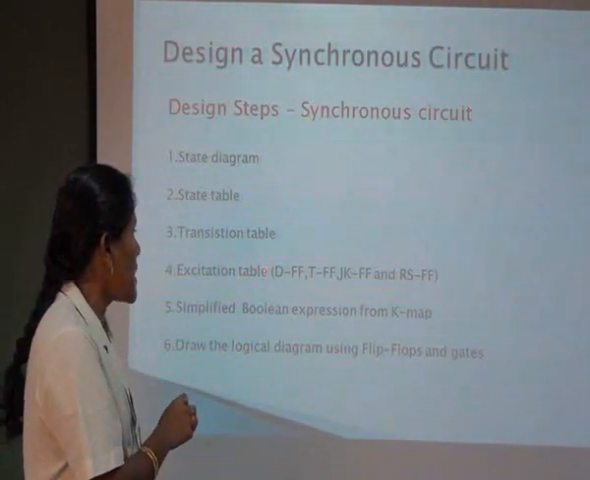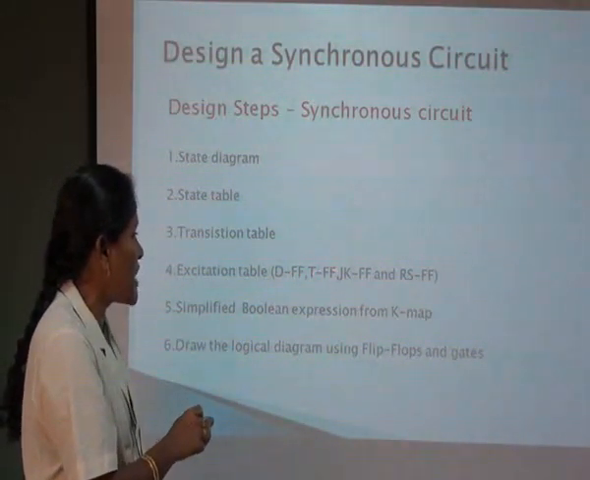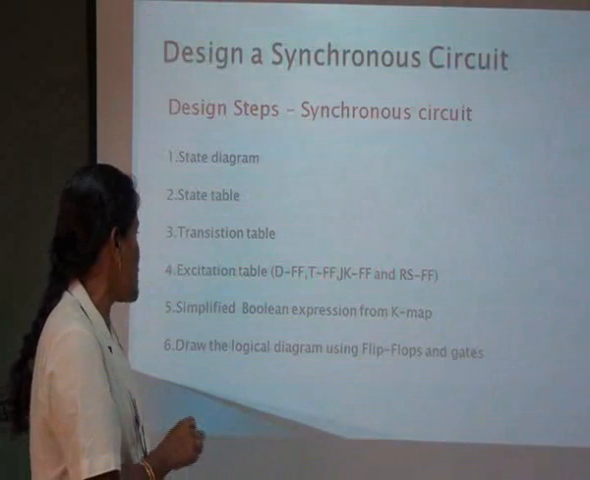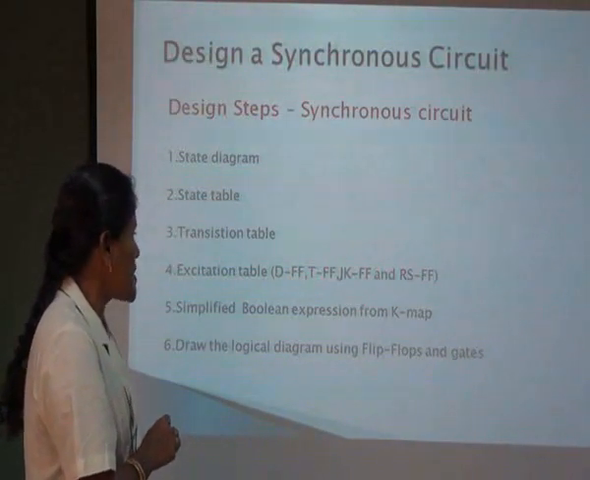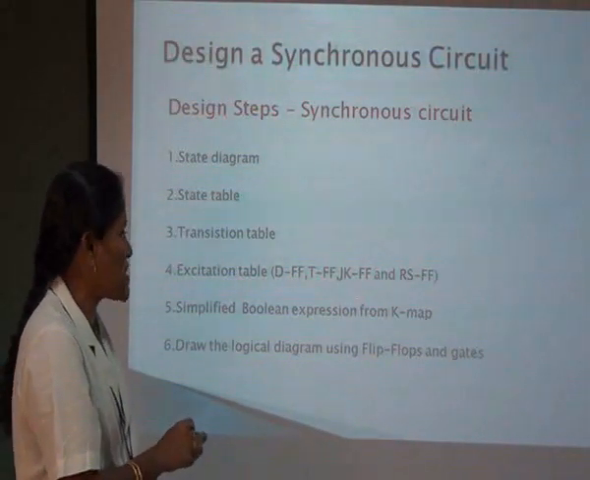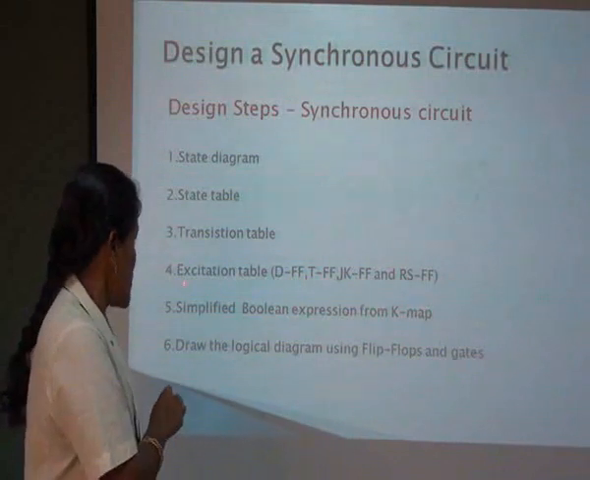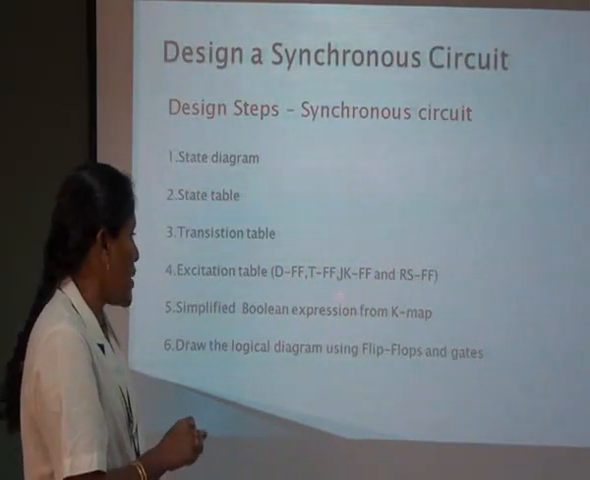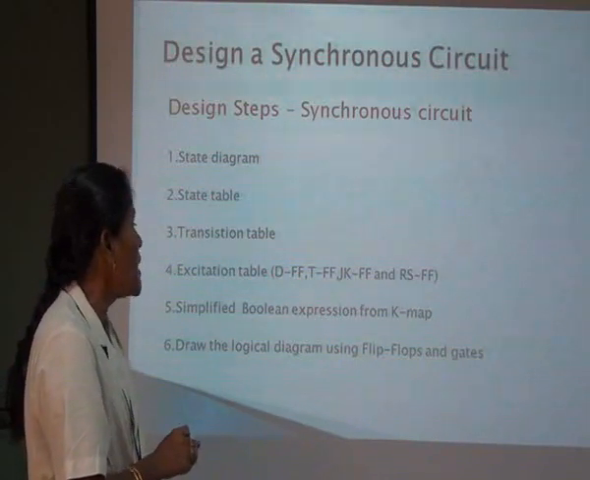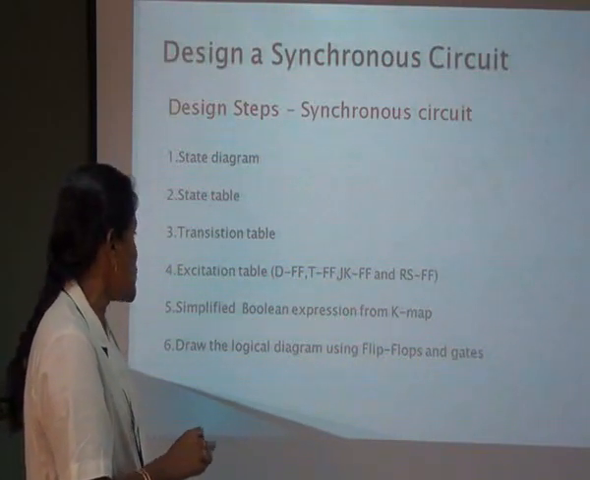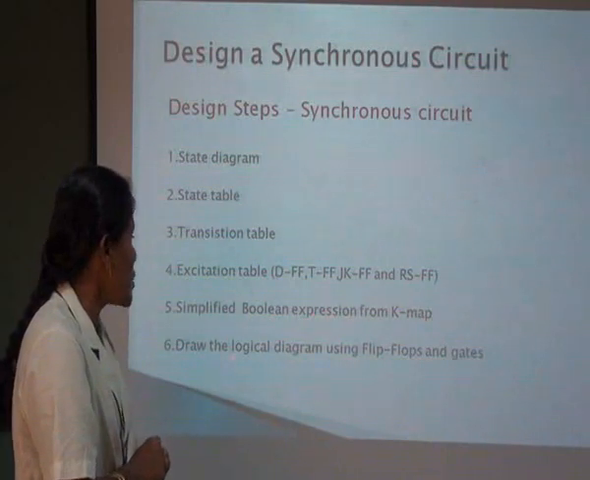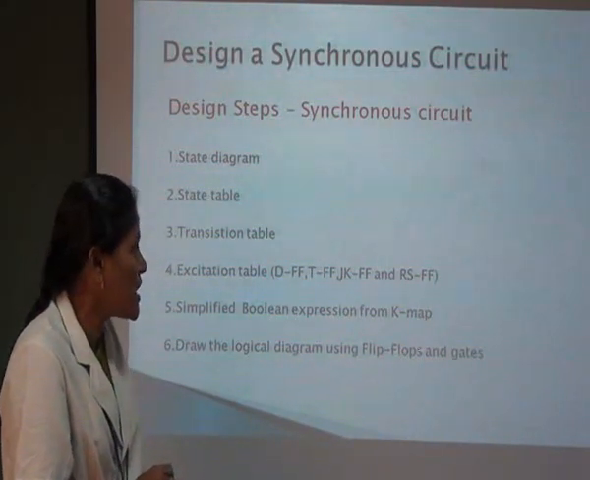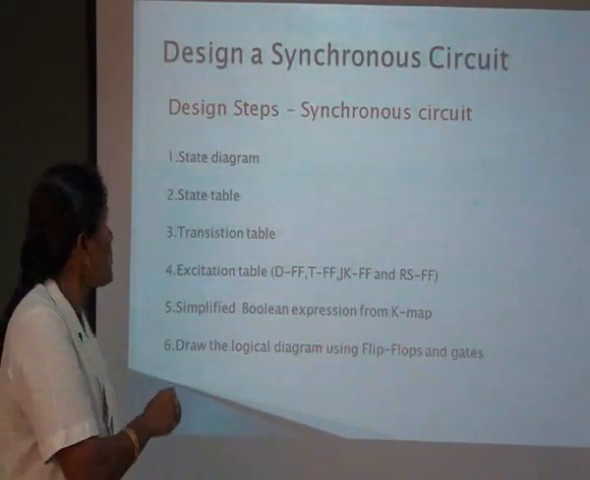The excitation table is made with the help of D flip-flop, T flip-flop, JK flip-flop and RS flip-flops. The next step is to simplify the Boolean expressions from the K-map. In the excitation table, make a K-map and grouping on that, and from the grouping find out the SOP expressions from the K-map. And next is to draw the logical diagram using the flip-flops and gates.